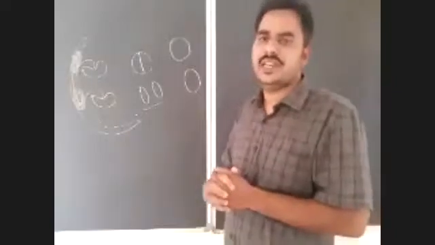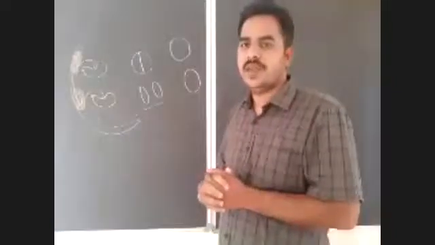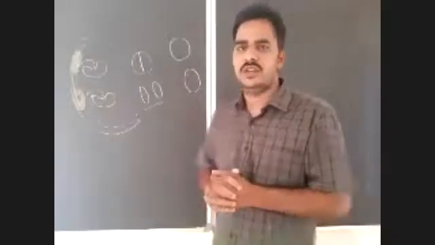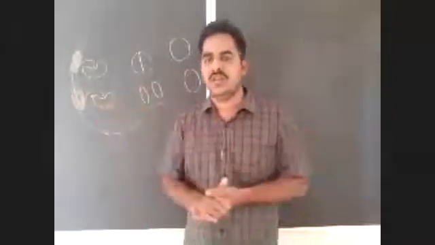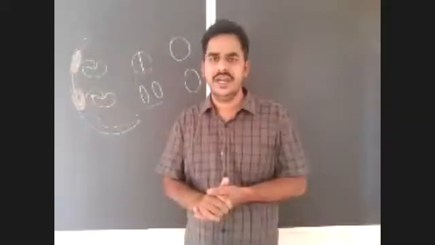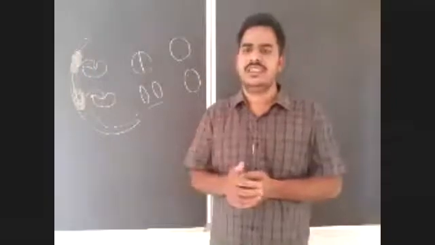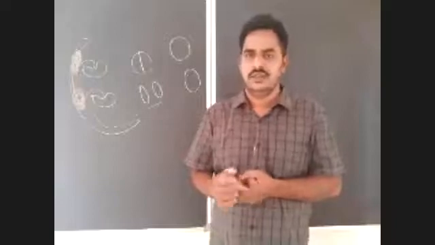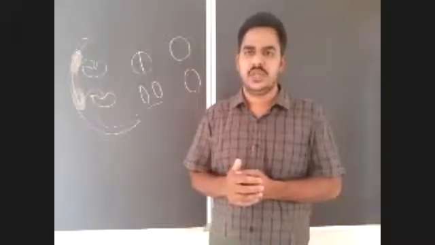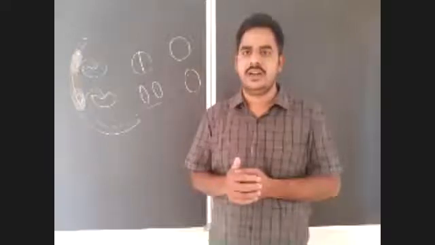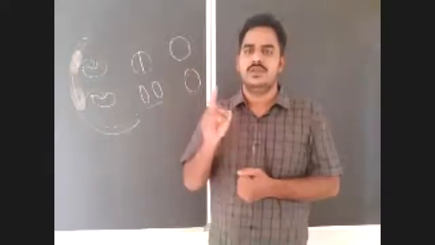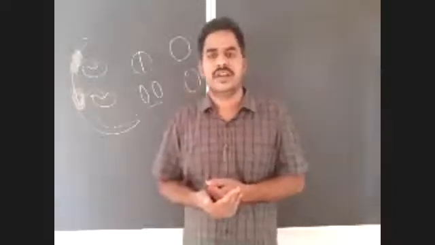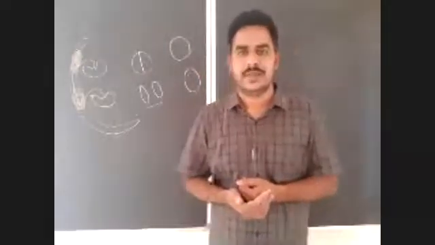In the first phase, the multiplication phase, the primordial germ cells, which are diploid and possess 46 chromosomes, undergo repeated mitotic divisions that lead to formation of more spermatogonia or sperm mother cells, right? The spermatogonia grow in size and modify into primary spermatocytes. The primary spermatocyte undergoes meiosis 1, forming two secondary spermatocytes, which are the first haploid cells in spermatogenesis.